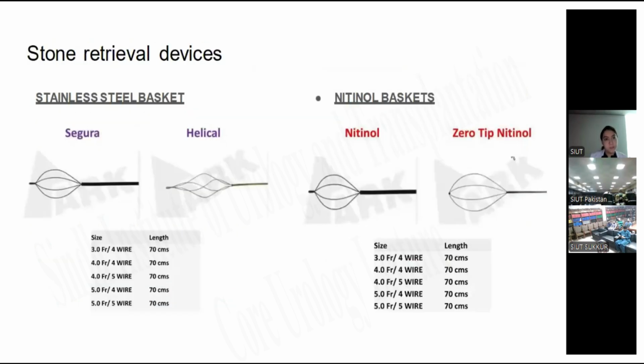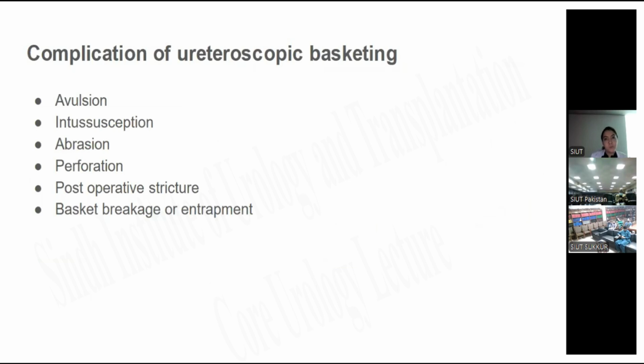These are the devices. Complications of ureteroscopic basketing: avulsion, intussusception, abrasion, perforation, risk of postoperative stricture, and basket breakage or entrapment.